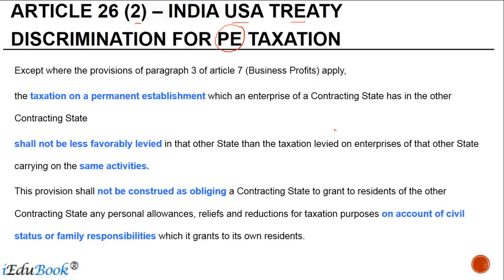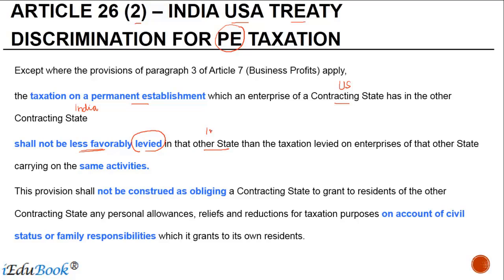Now let's understand this. Except where the provisions of paragraph 3 of Article 7 business profits apply, the taxation on a PE which an enterprise of a contracting state, let's say the US, has in the other contracting state, let's say India. So until now what it says is, if a US enterprise has a PE in India, the taxation of that PE shall not be less favorably levied